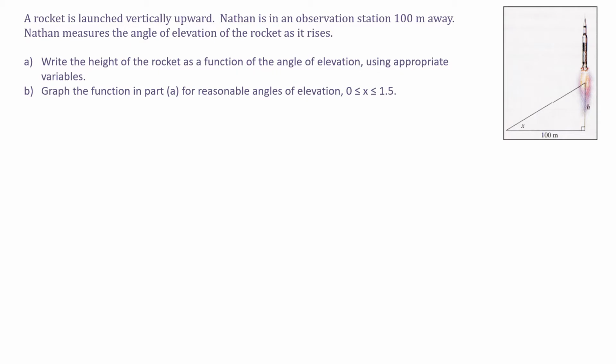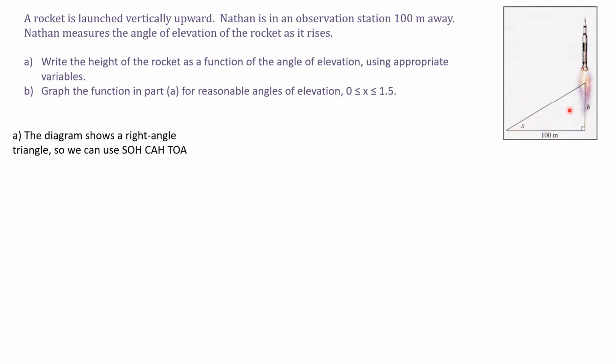Next example. A rocket is launched vertically upward. Nathan is at an observation station 100 meters away. So here's Nathan over here. Nathan measures the angle of elevation of the rocket as it rises. That's x right here, our angle of elevation. Write the height of the rocket as a function of the angle of elevation using appropriate variables. So I'm just looking at part A first.